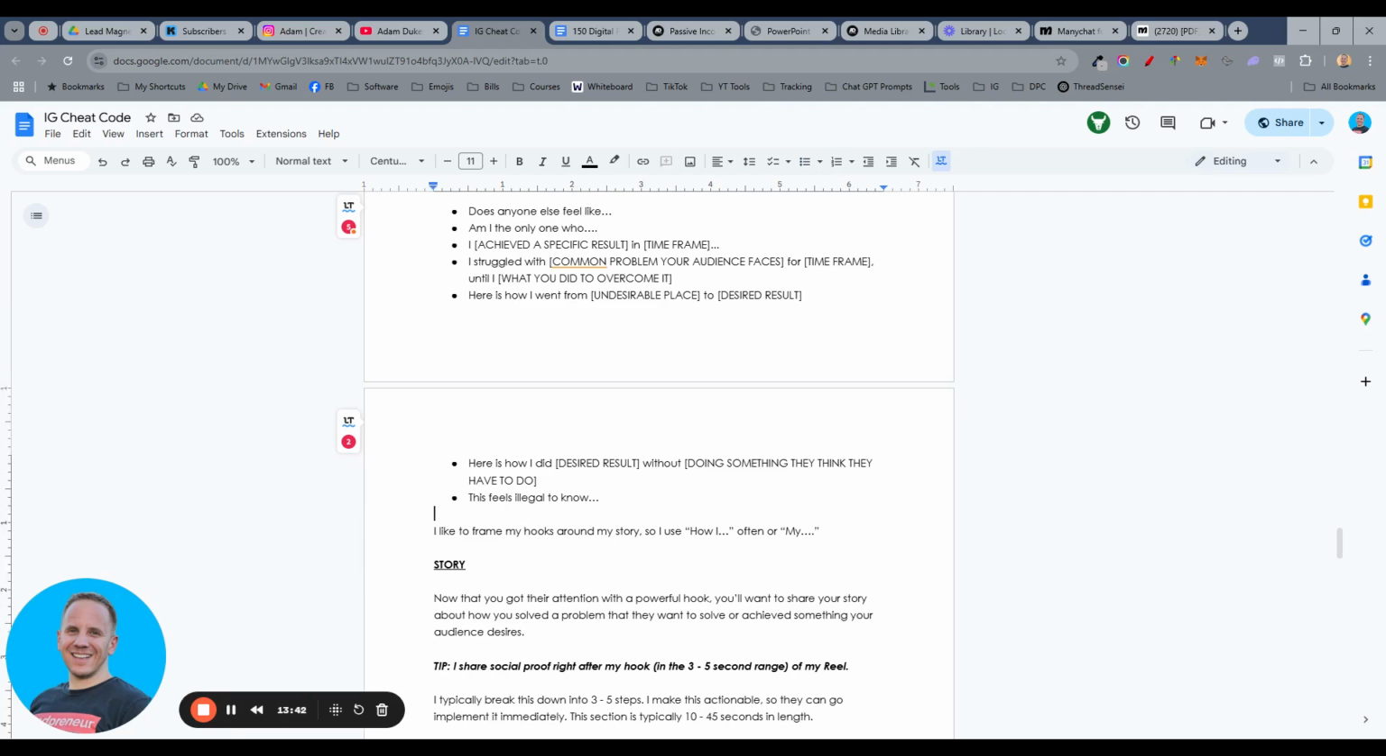Here is how I accomplished a desired result without doing something they think they have to do. This is another good one. This feels illegal to know. So these are good example hooks. There's hundreds of thousands of hooks out there, but really focus on your hook. It's really, really important. Once you hook them in, it's time to share your story.